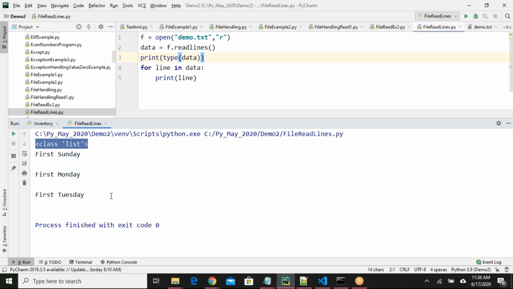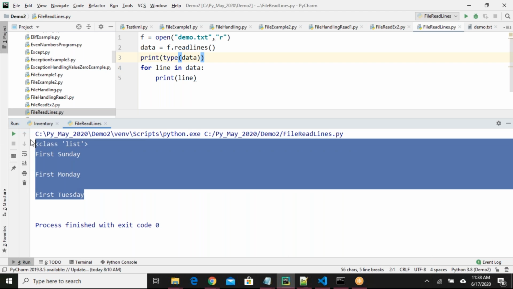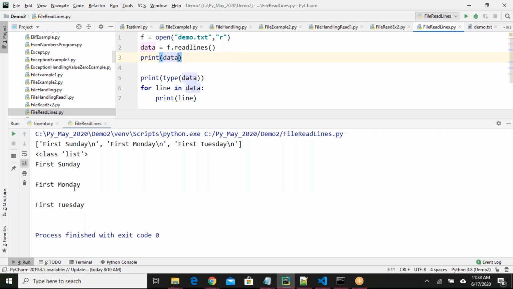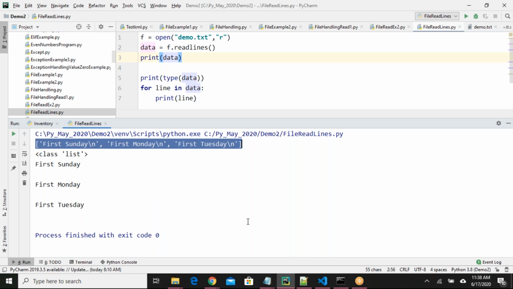Ganesh, this is the output we are getting. Print data. Okay, you want to see print data? I understand. It will print like a list only. See here, when I say print data, it is printing like a list. List we remember, right? Square brackets, and each item will be separated with a comma. Same thing. Clear, guys? Readlines is clear.